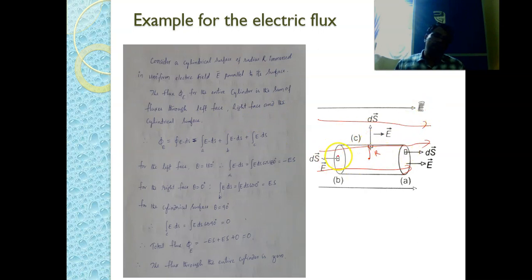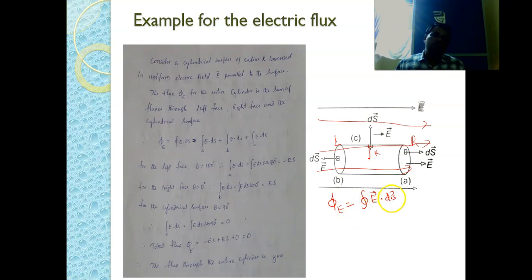Here this is the left face, this is the right face, this is the cylindrical surface. We have already discussed what is meant by flux. Flux is nothing but the surface integral over a closed surface of E bar dot dS bar.